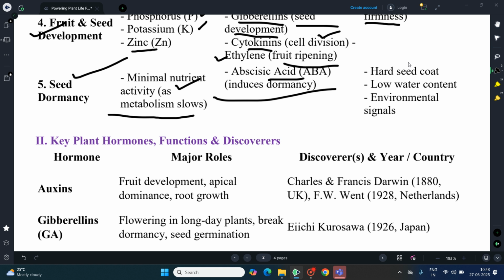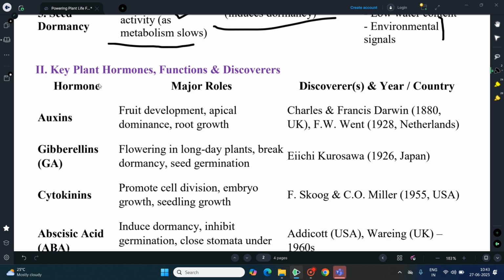And other elements like the seed coat structure, hard seed coat, low water content, and environmental signals like light are involved in seed dormancy.